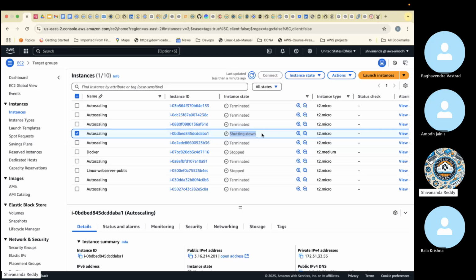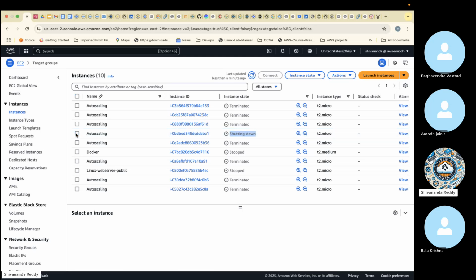Any questions now? Is it mandatory to use a launch template to configure load balancing as well as auto scaling? Why? Because, suppose these 5 servers are created, and these 5 servers have the same website, right? Where is this coming from?